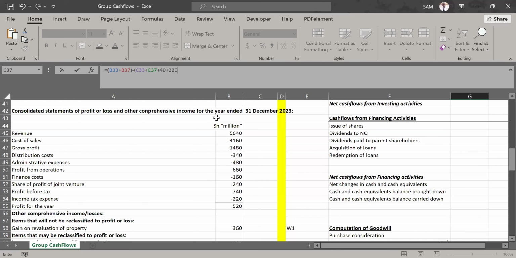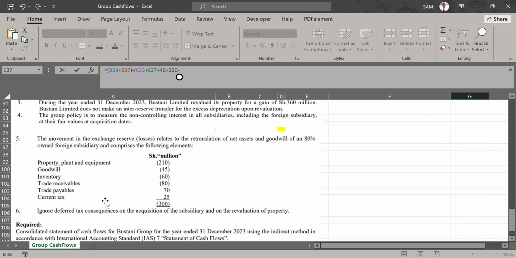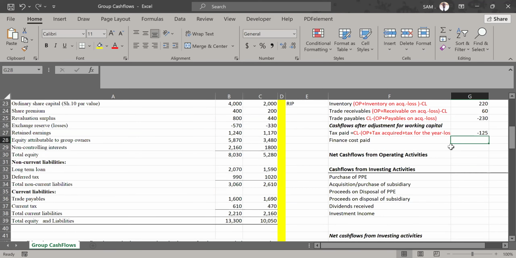But then, this liability was reduced by the loss. The liability was reduced by the loss. Loss of how much? Note 5. In Note 5, we were given this retranslation loss of how much? 25. So we come and recognize that 25 like that. These are all the adjustments we're supposed to do under tax. I close that bracket and compare the two: closing balances and then opening plus adjustments. This is a liability account. Now, that should give us tax paid. I'm getting negative 125. That negative means it is an outflow.